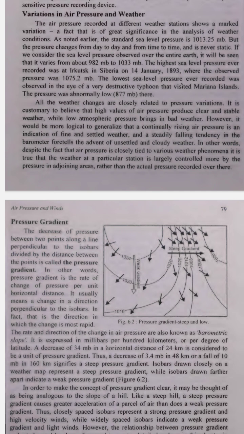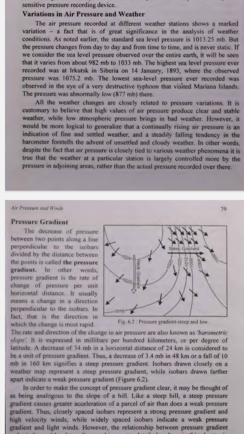Standard sea level pressure. On average, the air pressure at sea level is about 1013.25 millibars, or mb. This is the typical value we use as a reference. Range of sea level pressure. The air pressure can range from 982 mb lower to 1033 mb higher around the world. Extreme records. The highest air pressure ever recorded was 1075.2 mb in Irkutsk, Siberia in 1893. The lowest recorded was 877 mb in the Mariana Islands during a typhoon.